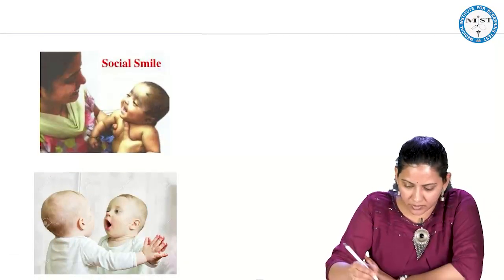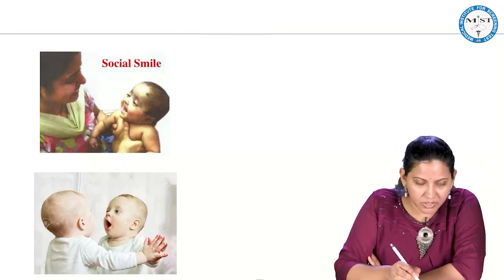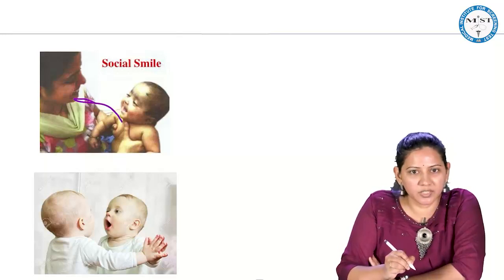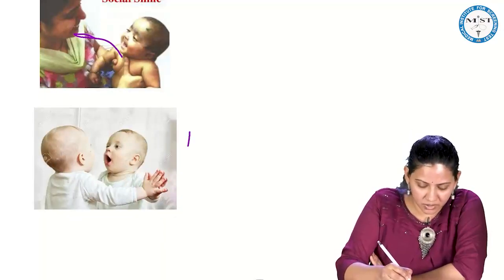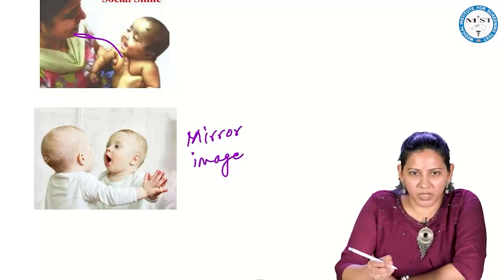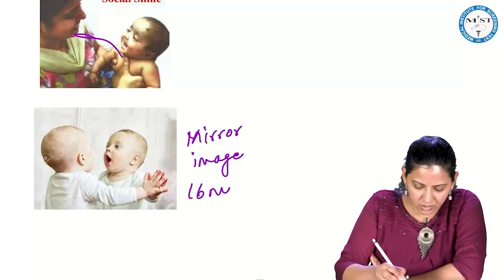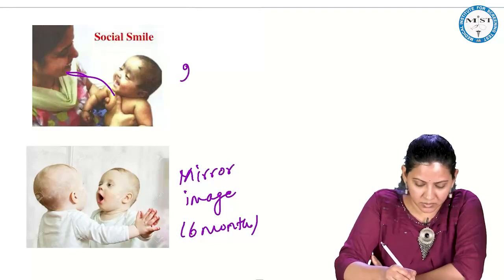Okay. So, this is the pictorial representation in which you can see when the child is seeing the mother, child is reciprocating by smiling. So this is called as a social smile. And what is this figure? This is the mirror image. So child is seeing his or her own image and then smiling back. So this is at 6 months. Social smile is 2 months.